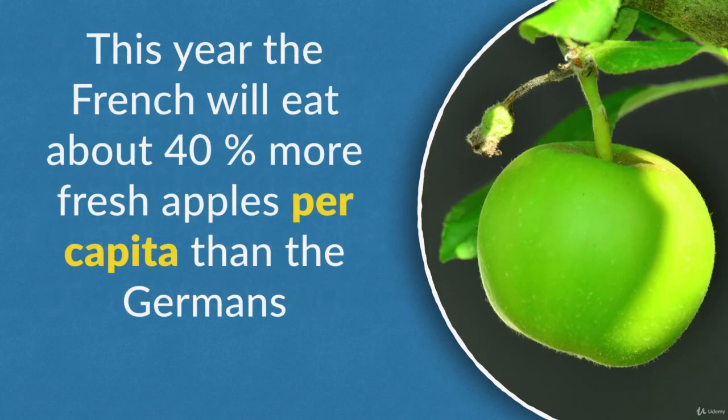This year, the French will eat about 40% more fresh apples per capita than the Germans. This is a slightly different use of per capita. Here it is actually an adverb, because they eat a certain number. Eat per capita is describing eat.